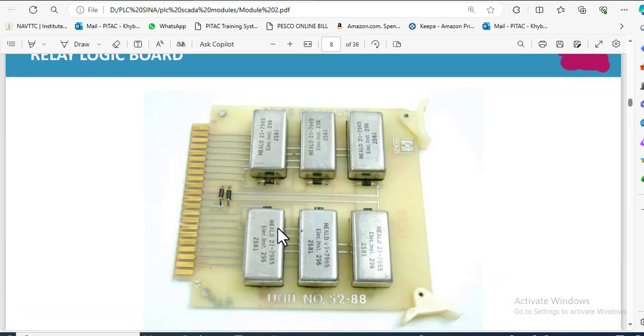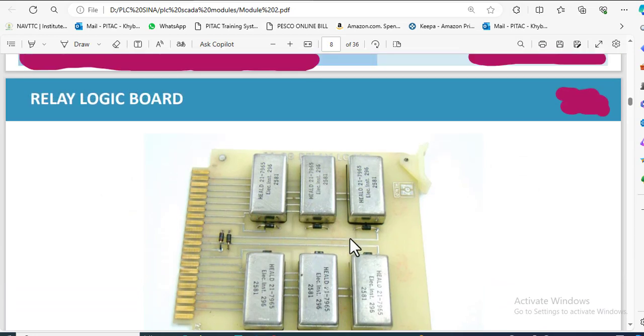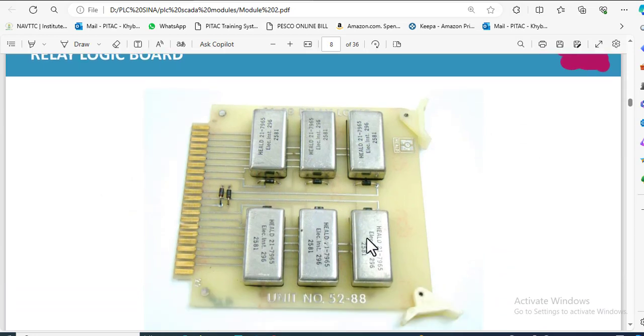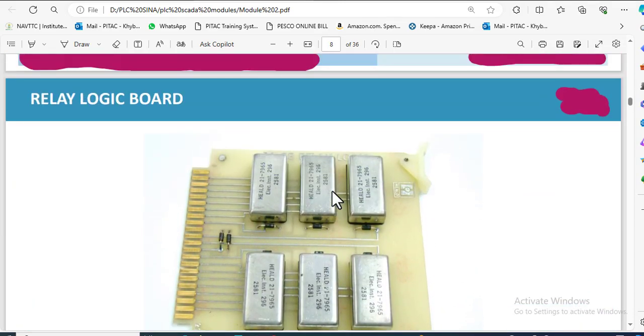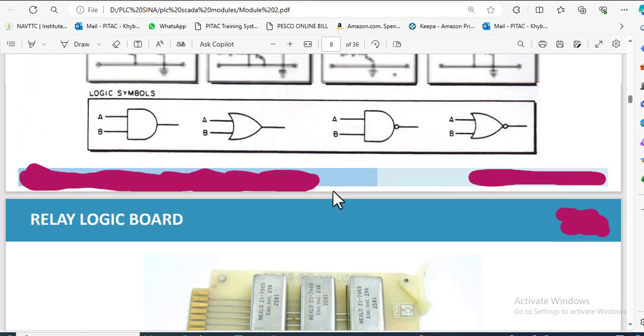Relay logic board. This is the relay logic board which was used in the previous days, and relays are connected like this with a diode to control a process. So this is the early history of the relay logic circuits, relays, and their control systems.